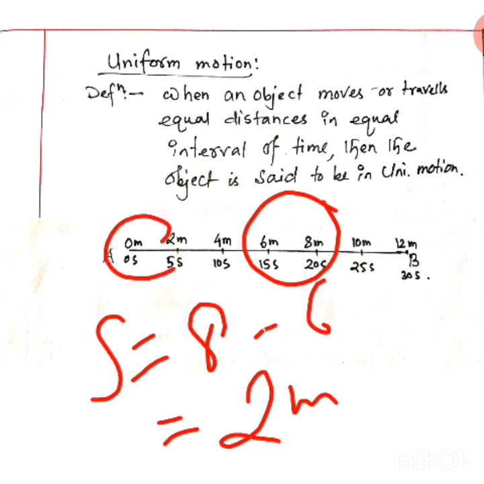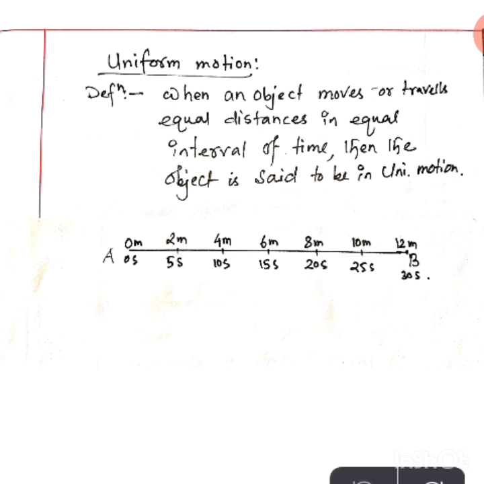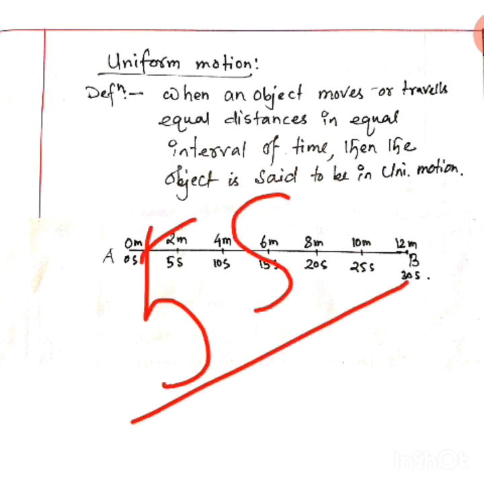Now here also how much was it? It was 2 meters. In 5 second how much did it go? 2 meters. Here also how much is it? In 5 second it is moving 2 meters only. That means in the interval of 5 second, listen very carefully, in a 5 second interval of time, the object is moving 2 meters distance.